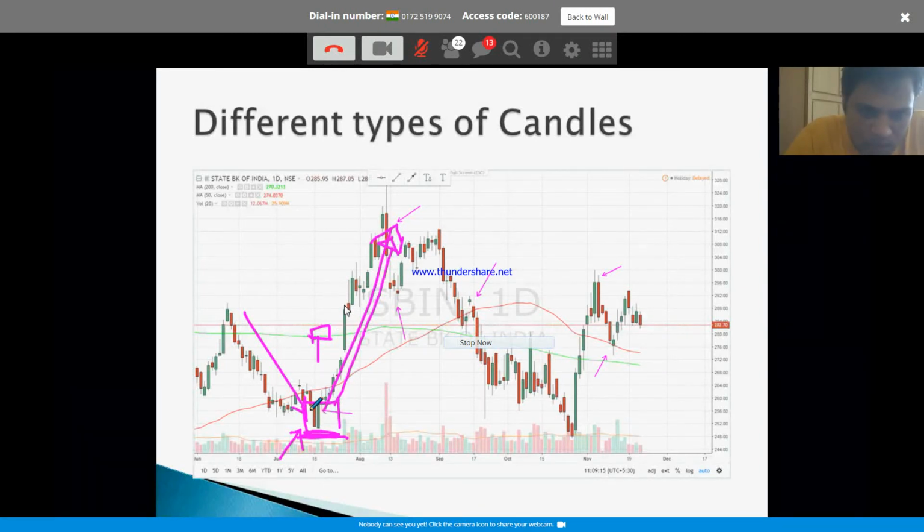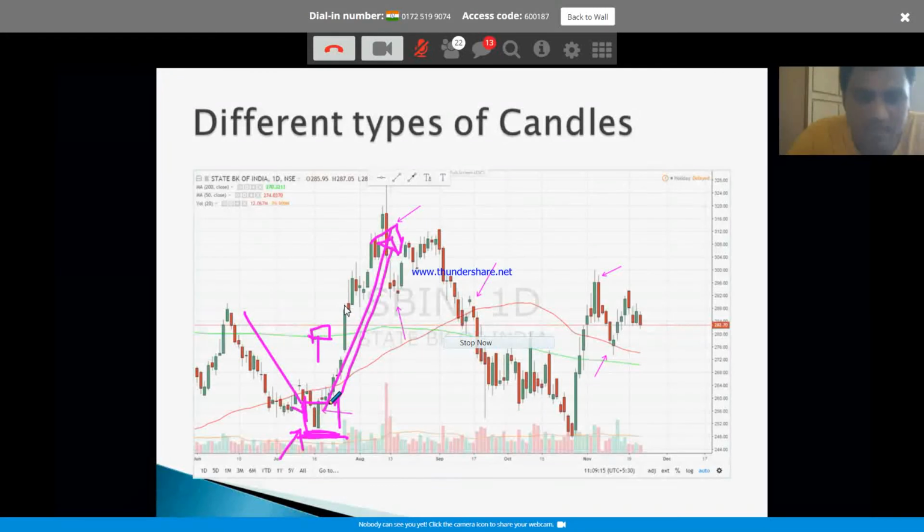Anybody can look at this chart and say this is a bullish engulfing candle, right? Even if you teach this to your children, the moment they look at it, they will say this is a bullish engulfing candle. Buy it here. That's all we can say. Anybody can look at it. You will buy it here.